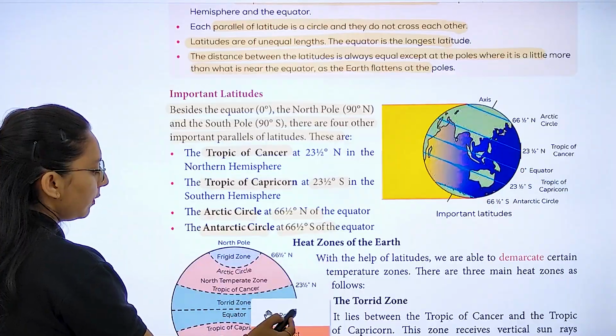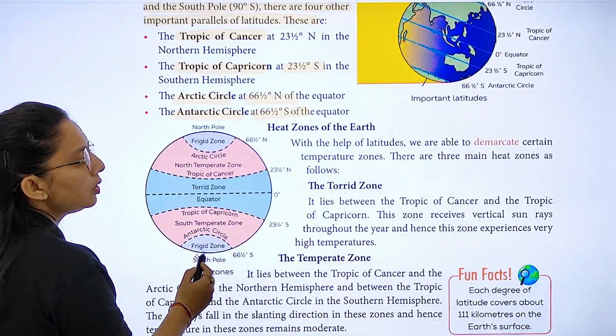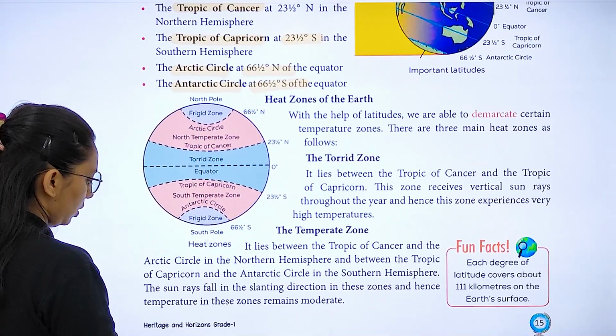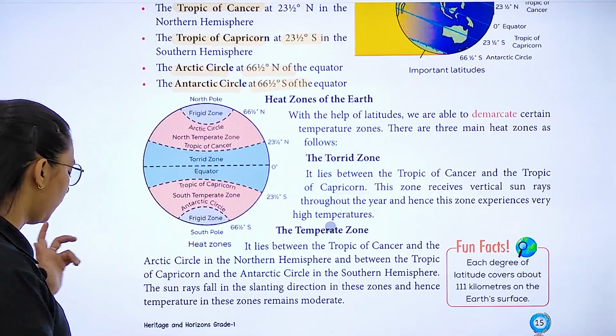Now let's study about the different heat zones. With the help of latitudes, we are able to demarcate certain temperature zones. What do we call them? We have 3 main heat zones.